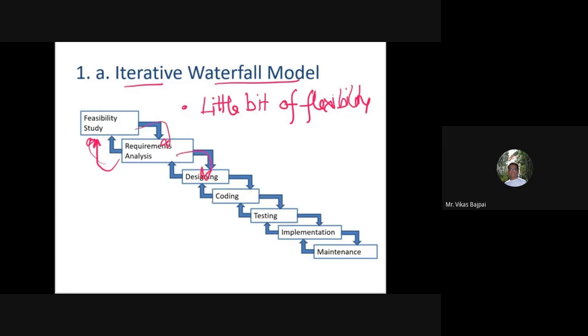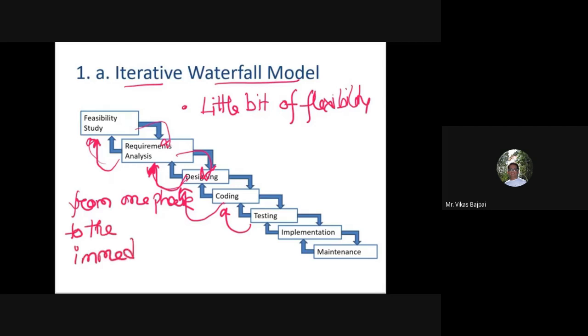From requirements analysis, I moved to design. I've identified that there are some issues with the requirements that have been identified with the design documents. Let's move to the previous one. Similarly, from the coding, I can move back to the previous design. From the design, I can move to the previous requirements. So, to the immediate previous one, that means from one phase to the immediate previous phase, movement is allowed.